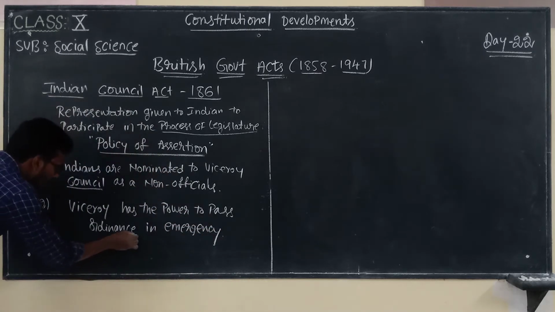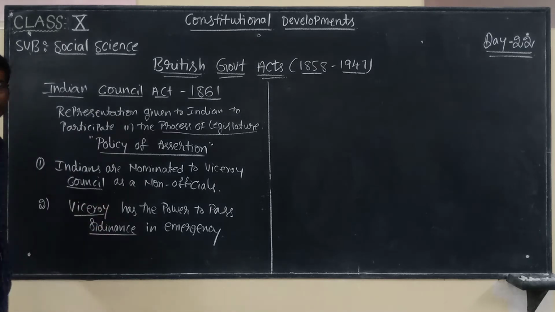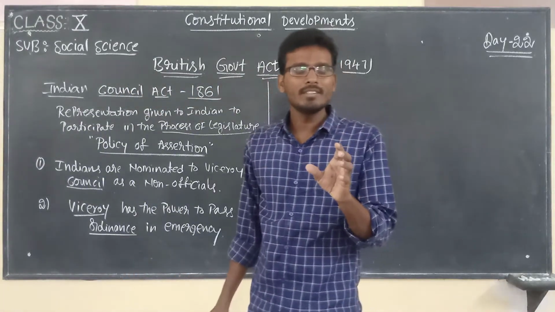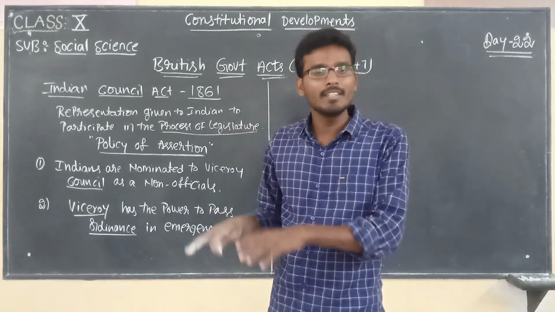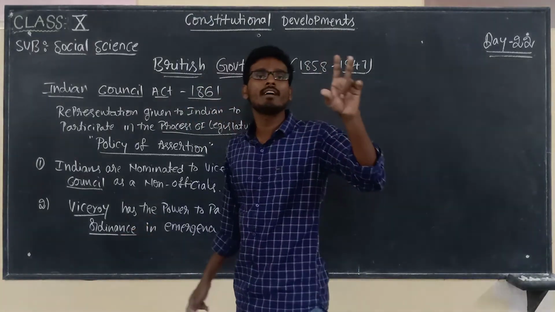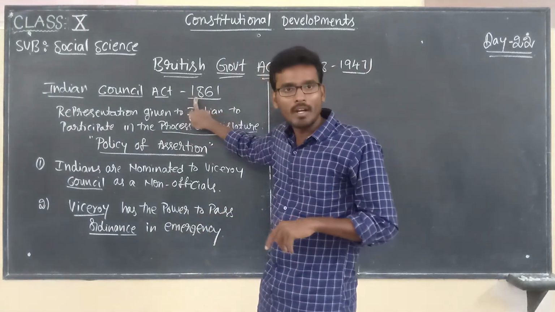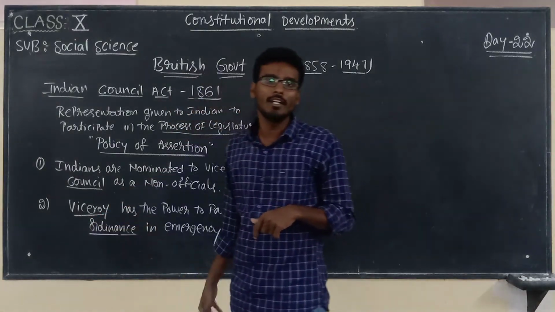Here, what is meant by ordinance? Viceroy has the power to pass ordinance. Listen carefully. Ordinance means a law enacted at present in the Indian government. Ordinance is enacted by the President of India. At the time of Indian Council Act 1861, Viceroy has the power to pass ordinance.